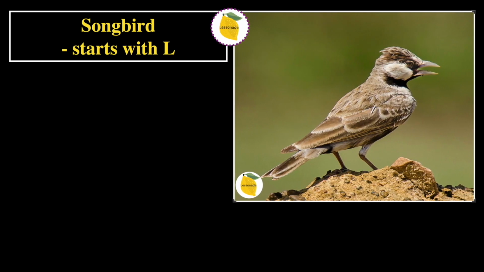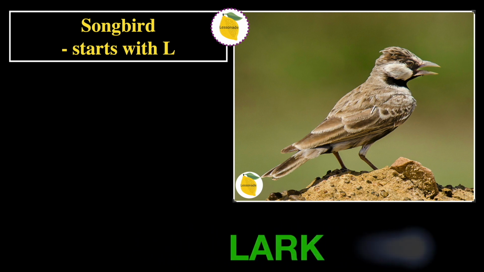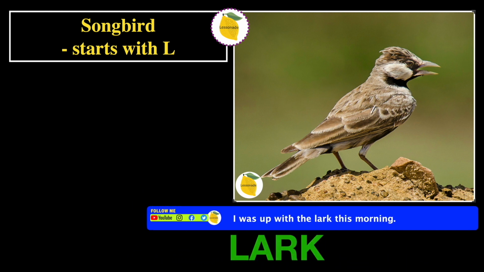The next definition is songbird, starts with L. And in this picture, we can see a songbird. So therefore, the word will be lark. And the sentence is, I was up with a lark this morning. And as you guys could see, in this picture, we have a lark.